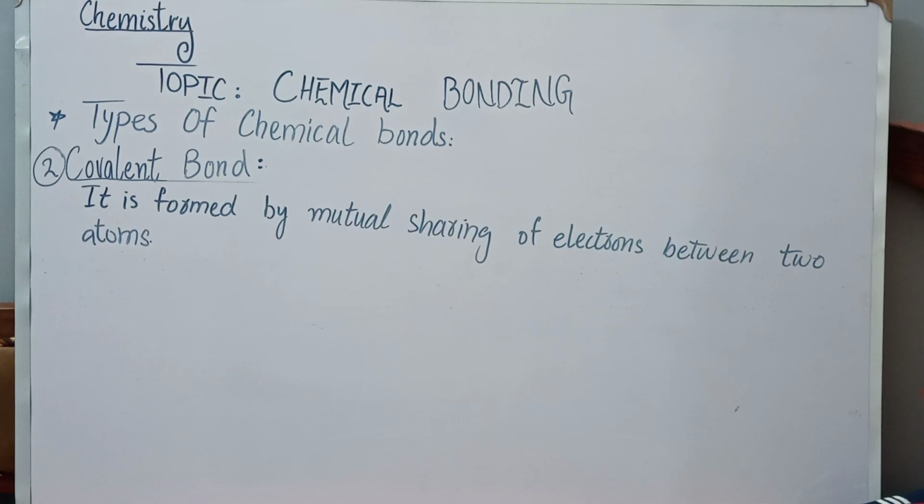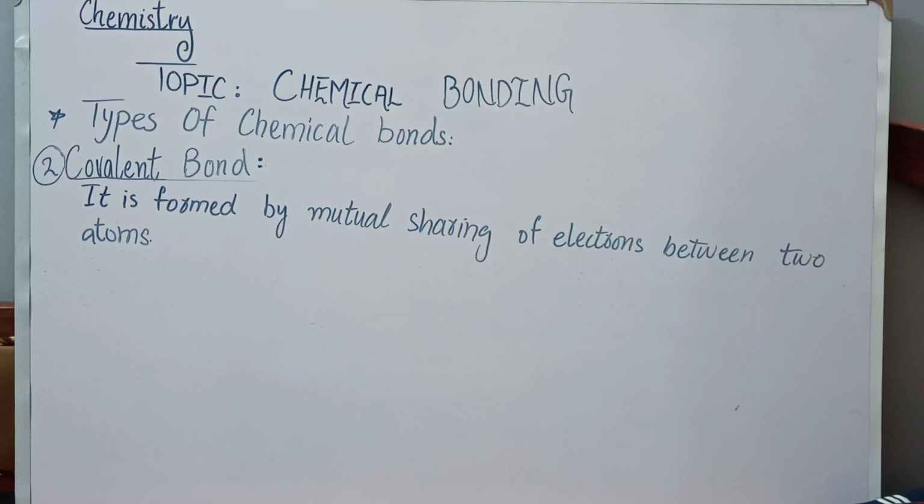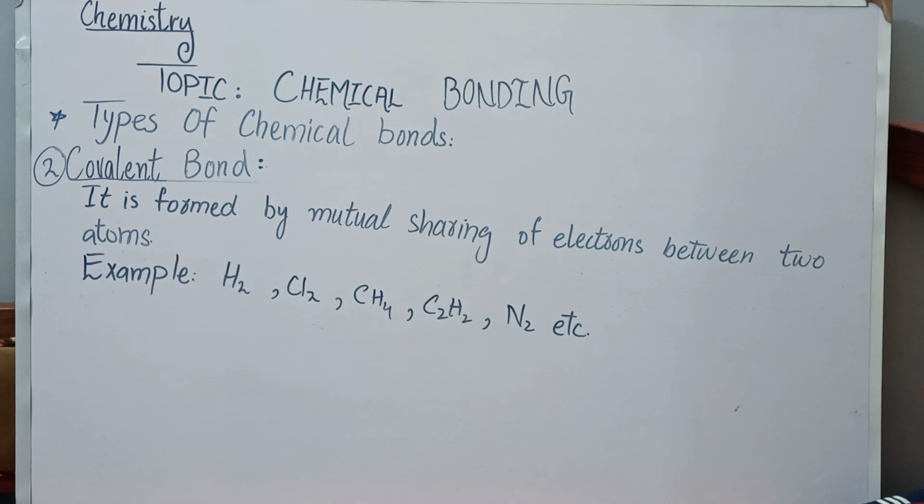Now consider the formation of a covalent bond between two hydrogen atoms. Hydrogen belongs to group 1A and has one electron in its valence shell. When two hydrogen atoms share their valence electron, both atoms achieve the electronic configuration of a noble gas and satisfy the duplet rule. These all are examples of covalent bonds.